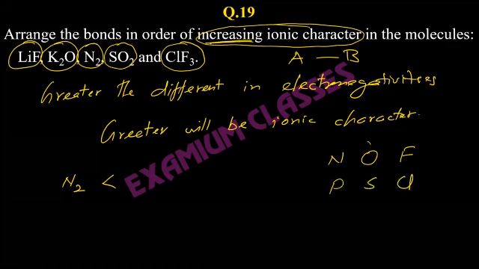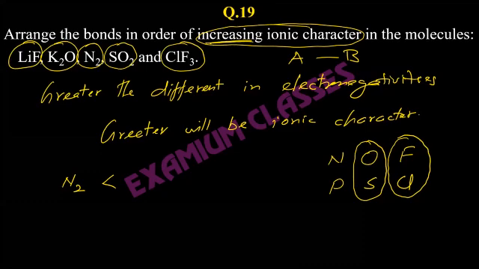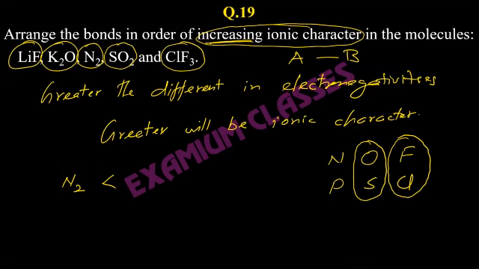So SO2 is a compound between these two, and ClF3 is a compound between these two, fluorine and chlorine. Both do not have too much polarity difference, but due to the exceptionally small size of fluorine, it is a highly electronegative element.